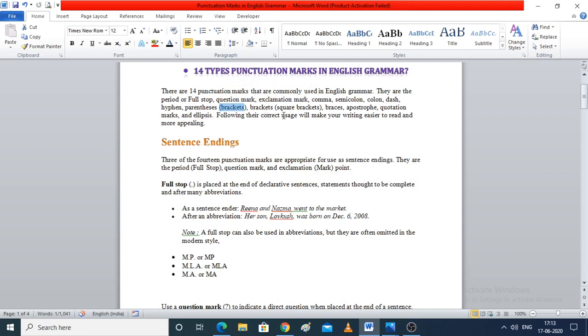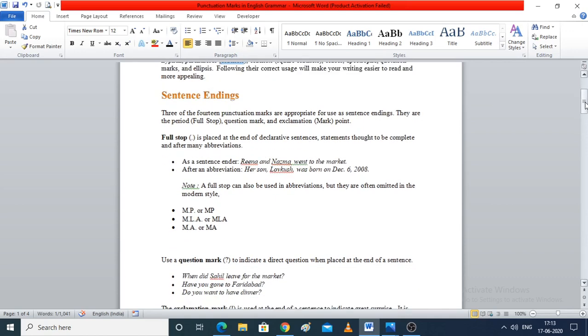Now, brackets as in square brackets, braces, an apostrophe, quotation mark, or you can say double quotations or single quotation. Now, ellipsis. I will tell you about them particularly with their usage.